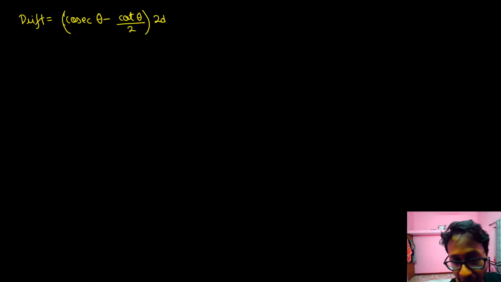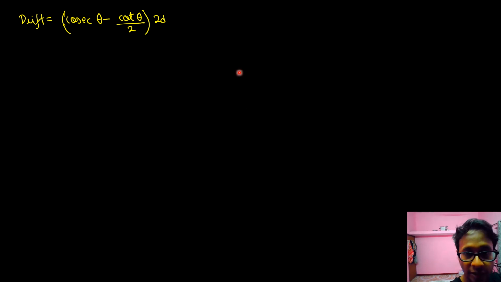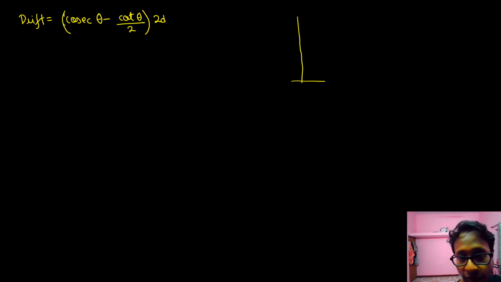See, up till now what I did was I measured the drift with respect to theta. Drift was equal to the horizontal component of speed into the vertical component of time. Now what this equation says is that there is a graph of drift versus theta, and the graph will look somewhat like this.